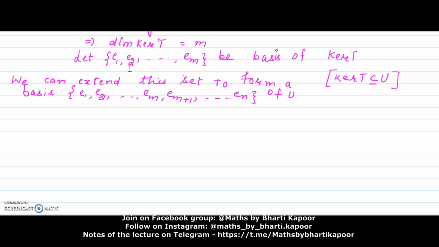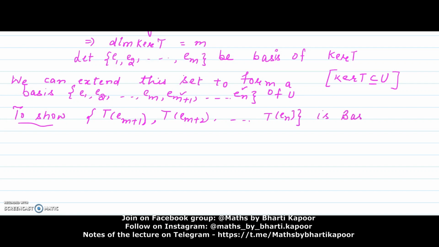So it is possible. Now we will show that the images of the extra added vectors, that means T of e(m+1), T of e(m+2), and so on, T of en, form a basis of RT.